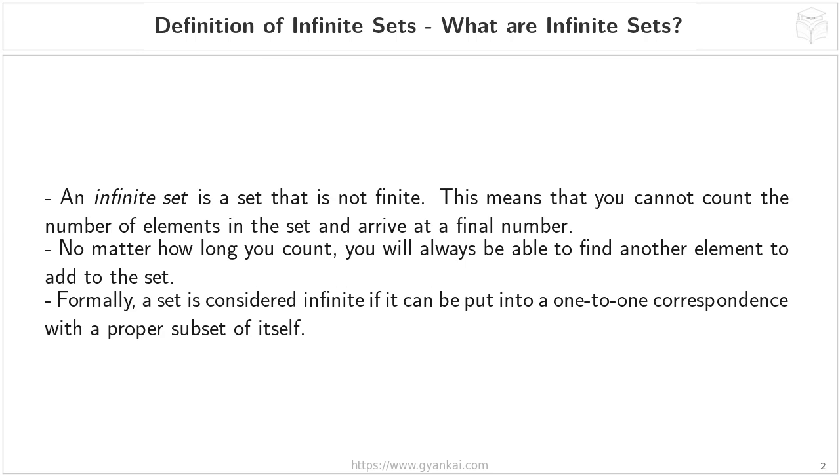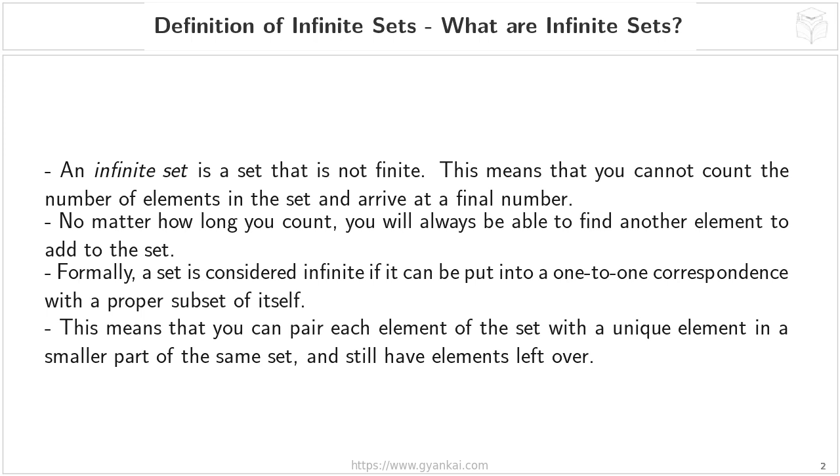Now, this next part is a bit more abstract, but it's a very important, precise way mathematicians define infinity. It says that a set is considered infinite if it can be put into a one-to-one correspondence with a proper subset of itself. Let's break that down. One-to-one correspondence means you can pair up every element in the set with exactly one element in another set, with nothing left over on either side. A proper subset is just a subset that isn't the whole set itself. It's missing at least one element.